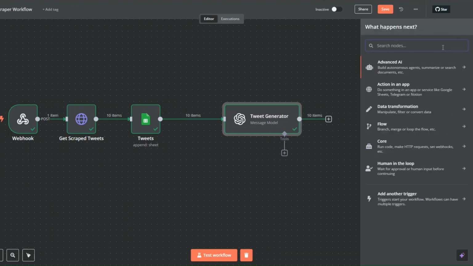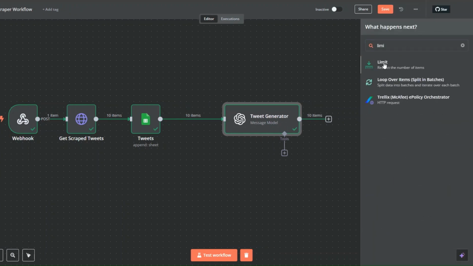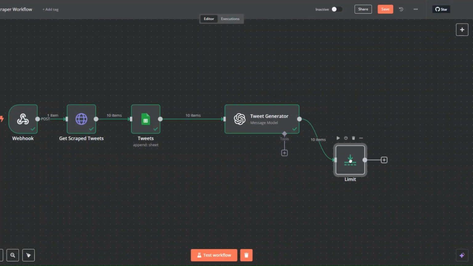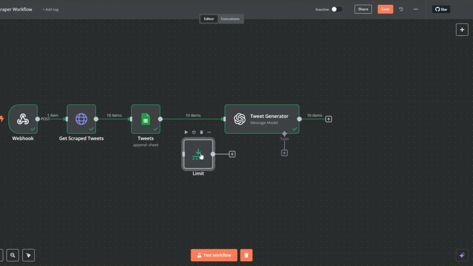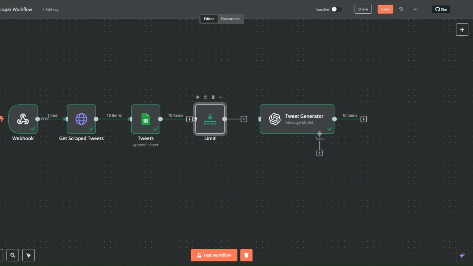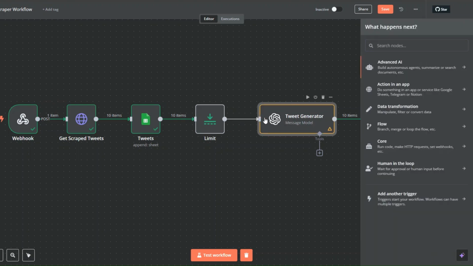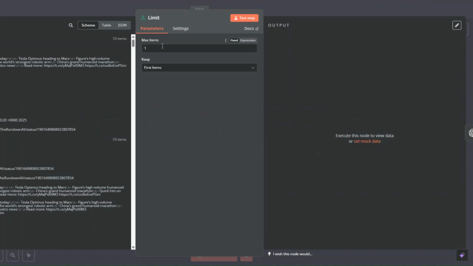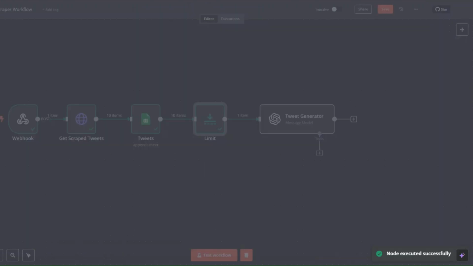So I'll search for the limit node. Click on limit. I'll unlink that, connect this right here. Then we can connect this over here. So here I'll open it. Maximum items, you can see one. Can keep the first item only. So I'll click on test step. So we can use this tweet only.